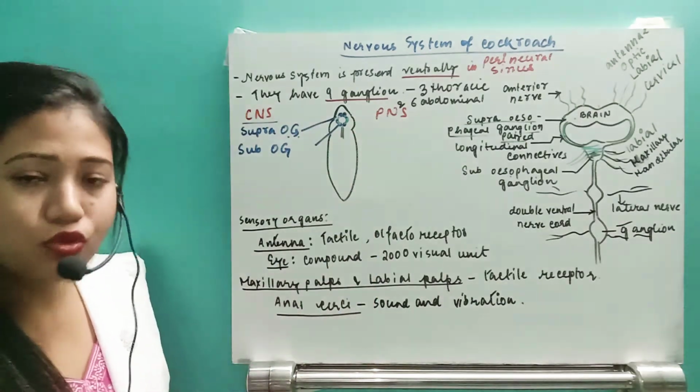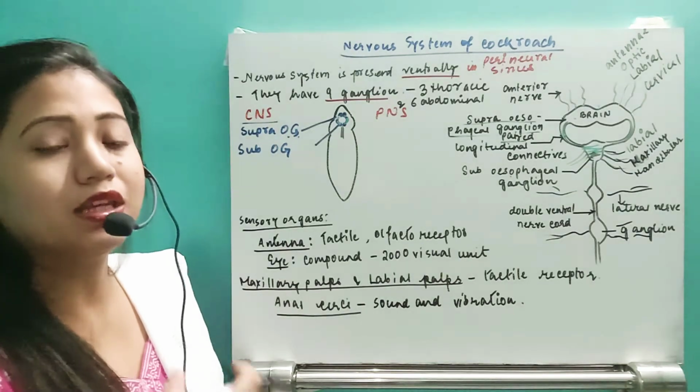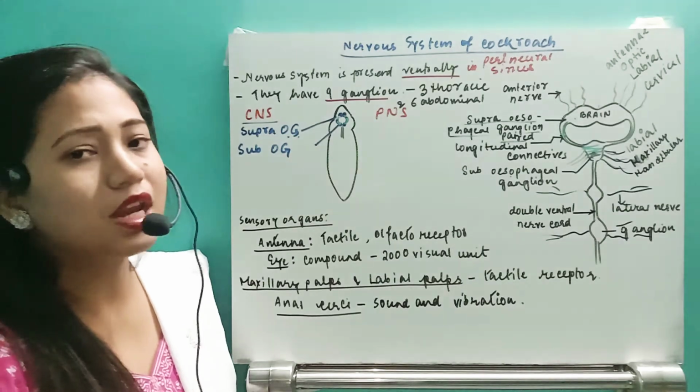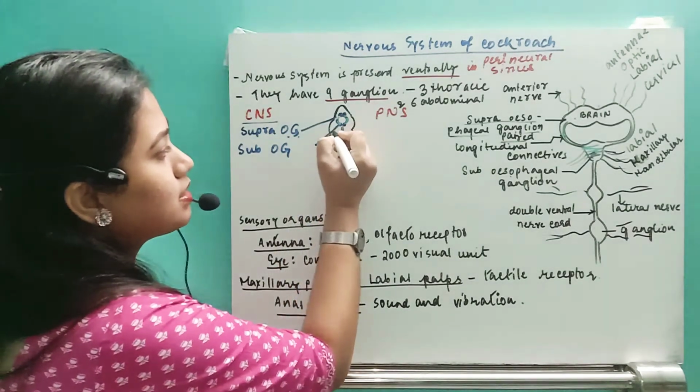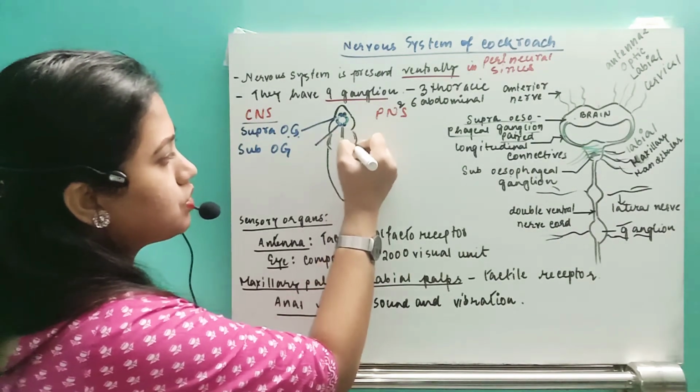Okay, and you know that in case of cockroach, they are segmented animals. In the thorax region, they are going to have 3 segments, and in the abdominal region, they are going to have 10 segments. So in each thoracic segment, suppose this is the thorax, right? So suppose this is the thorax.